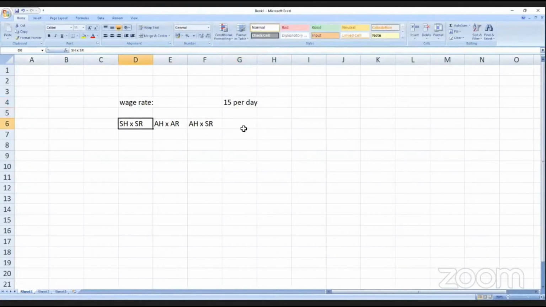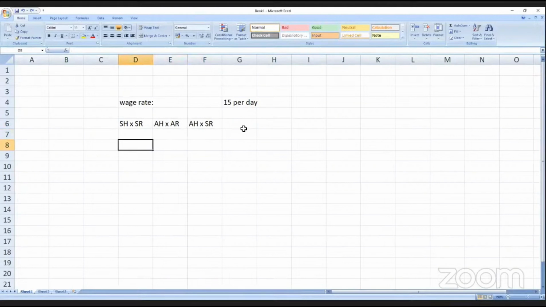Then you have to change to standard days for actual production, actual days for actual production, with standard rate per day, actual rate per day, standard rate per day. Sometimes it can be 100 rupees per week. Then it should be standard weeks for actual production, actual weeks. But the majority of the problems will be on standard hours.